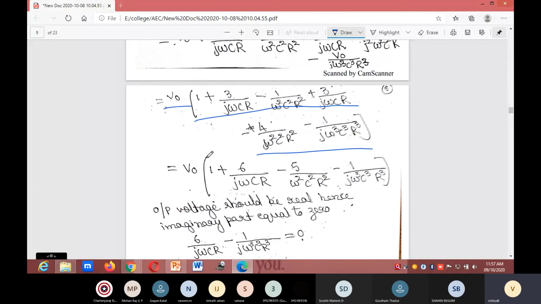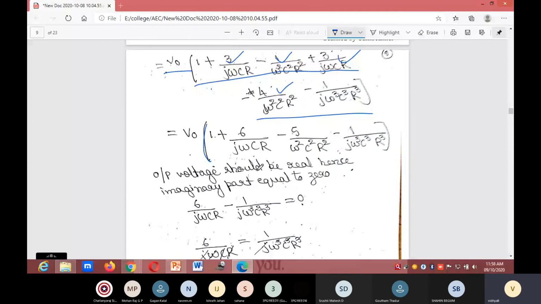V0 open bracket 1 plus this one, you add these two terms, you'll get 6 divided by j omega cR minus 5. If you add these two, you'll get minus 5 divided by omega square c square R square minus 1 divided by j omega cube c cube R cube.